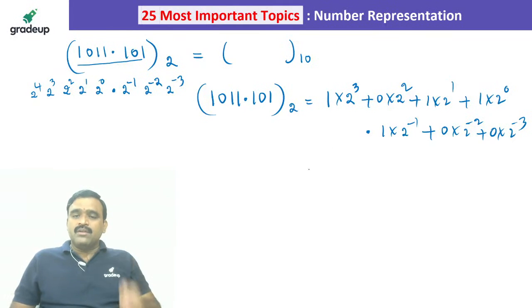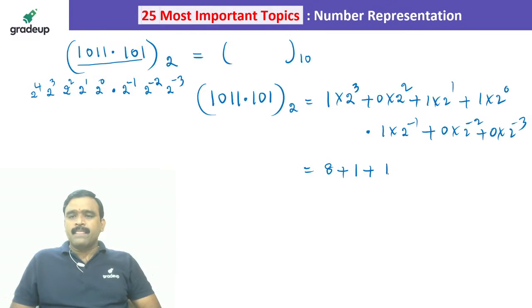So what is the value of this now? One example I will tell you here. It is 8 plus 0 into 2 power 2 is 0. 8 plus 1 plus 1. So 8 plus 0, 2 power 2 term became 0. 2 power 1 is 2, 2 power 0 is 1. So 8 plus 2 plus 1, the value of this is 11.